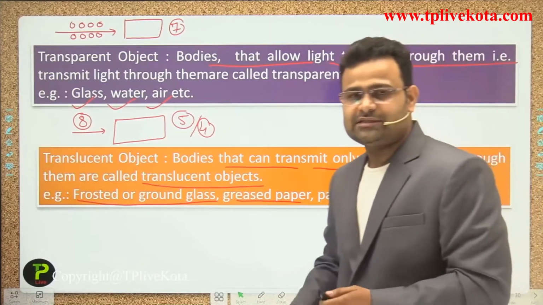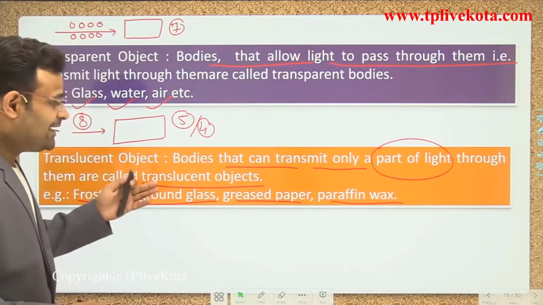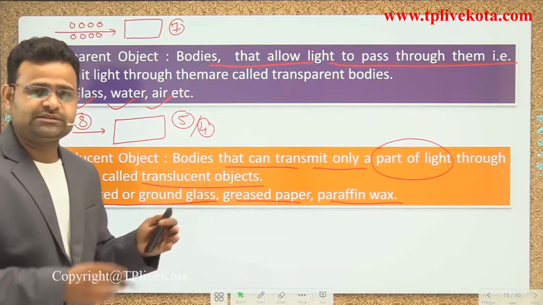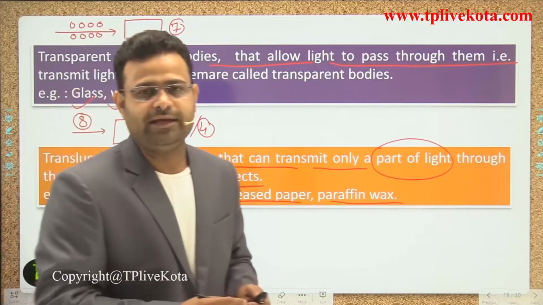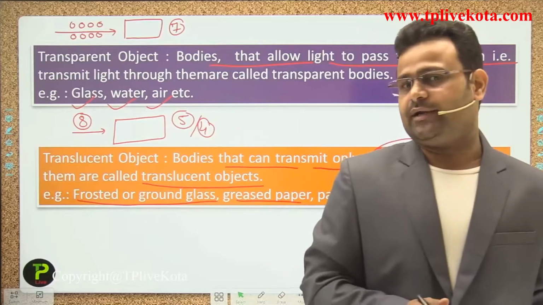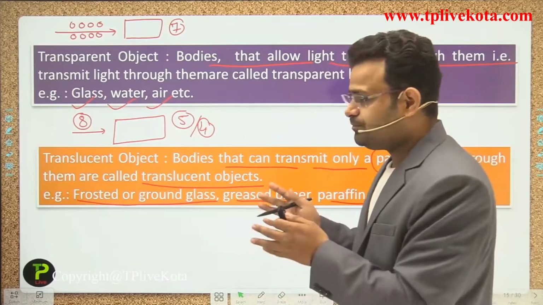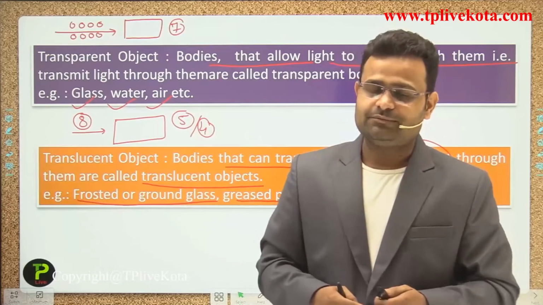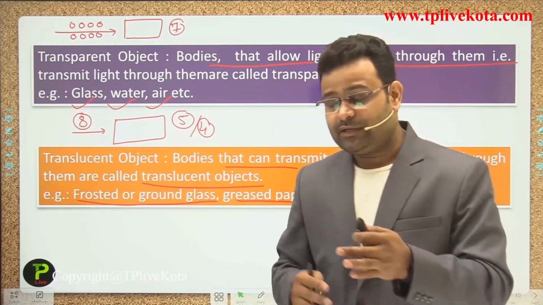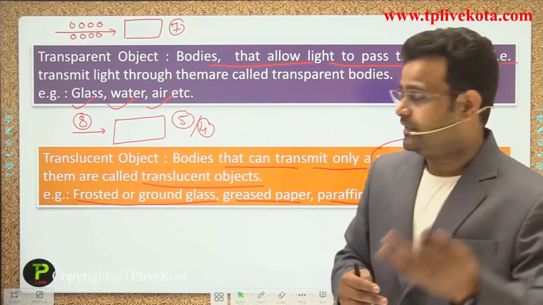These objects transmit only some percentage of light from one side to the other, not 100% transmission. Some different phenomena occur, such as reflection or refraction, depending on the material.